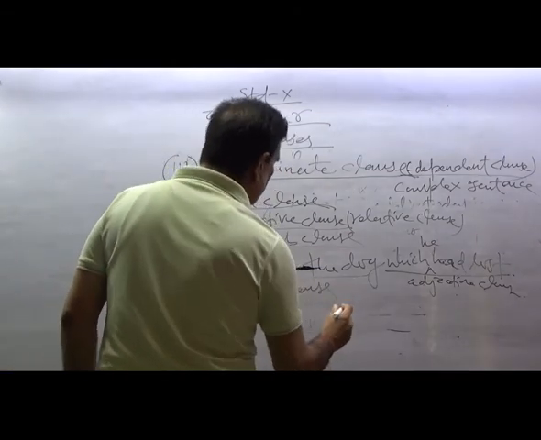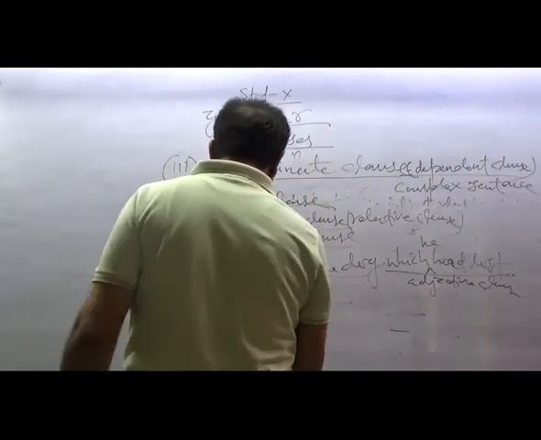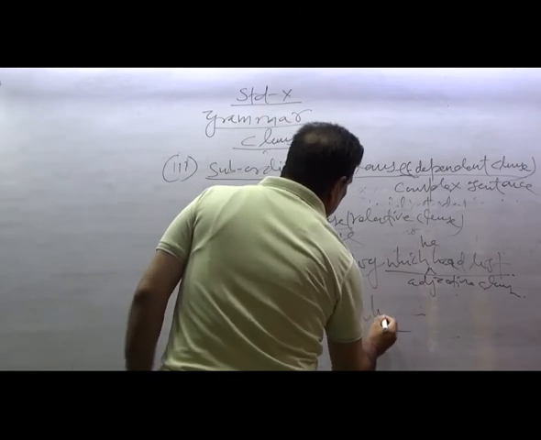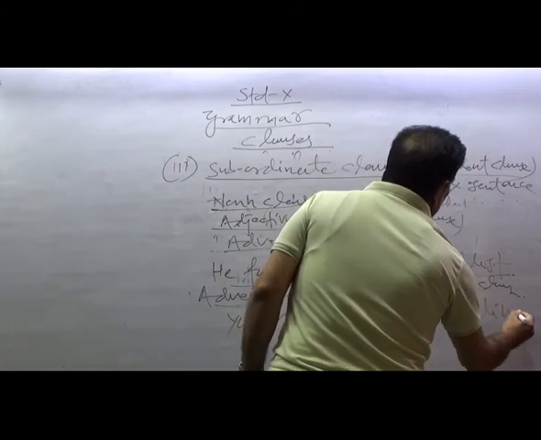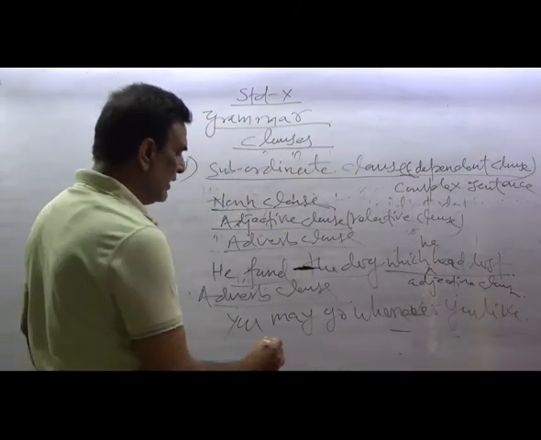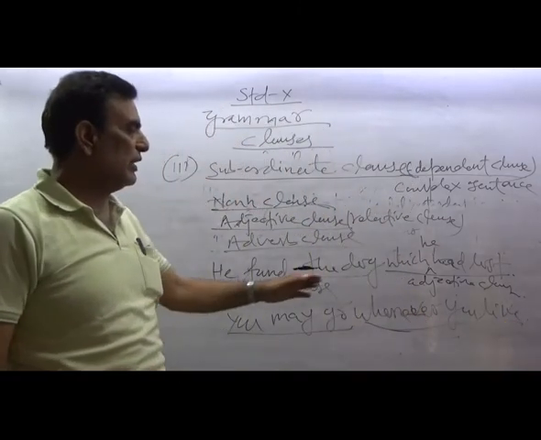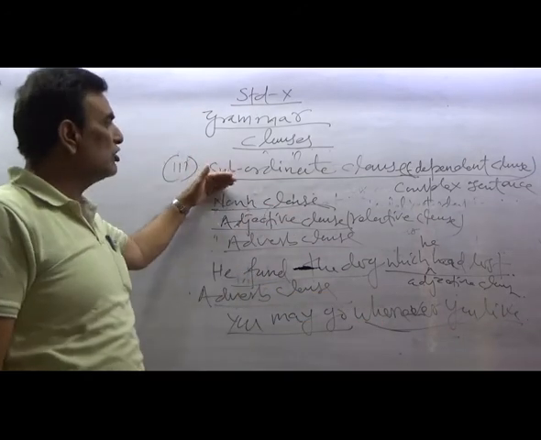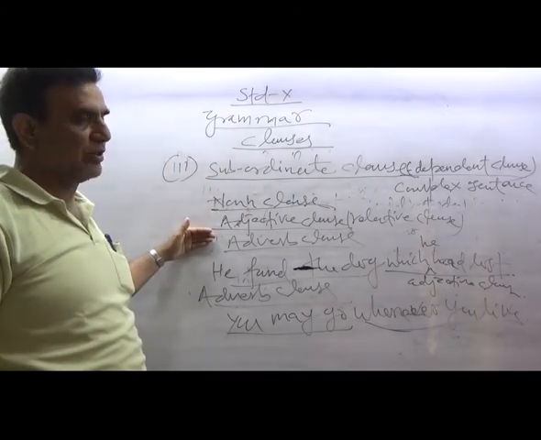The clause that plays the role of an adverb is called an adverb subordinate clause. Go where you like. This is the main clause, and wherever you like, this is the adverbial clause, an adverbial subordinate clause. So a subordinate clause also has three types: noun clause, adjective clause, and adverb clause.